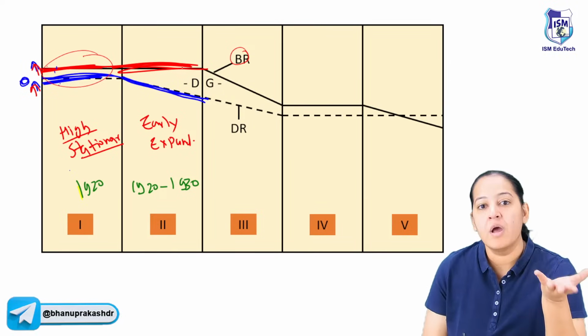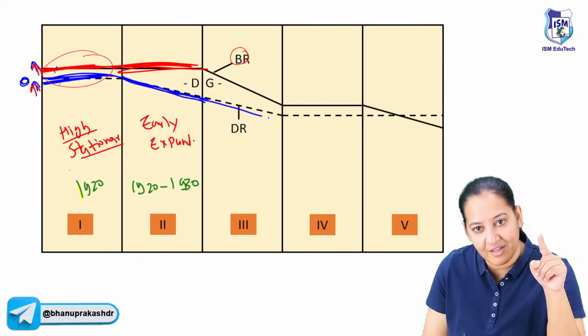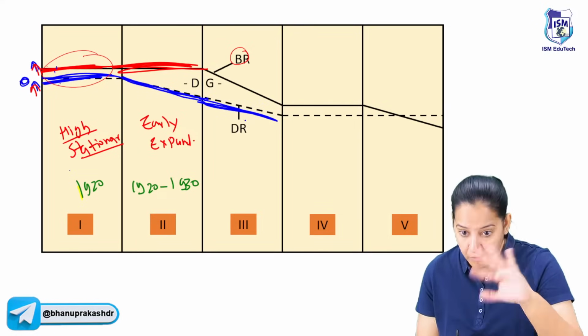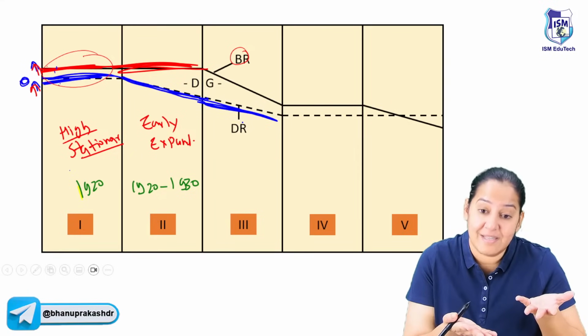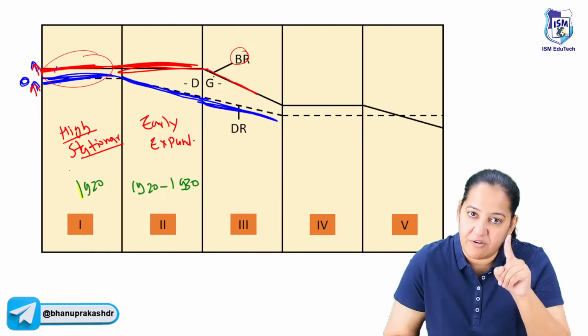Okay, expanding now. Now people got it that we have to reduce the birth rate also. So the death rate fell still further. More fall, because healthcare facilities are better and there are more good doctors. But the birth rate also started falling. So the first time the birth rate started falling is in stage 3.